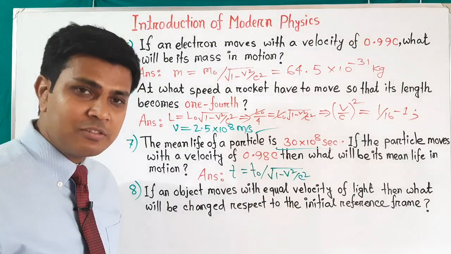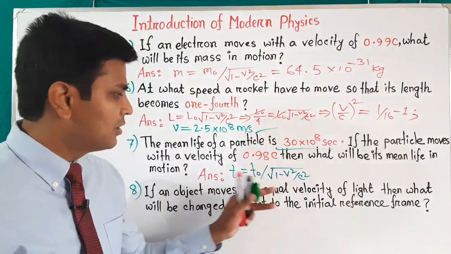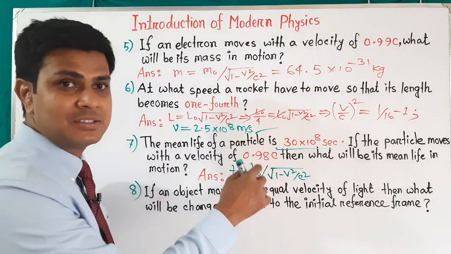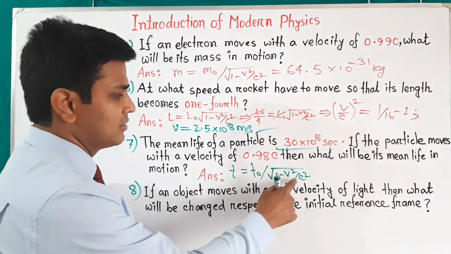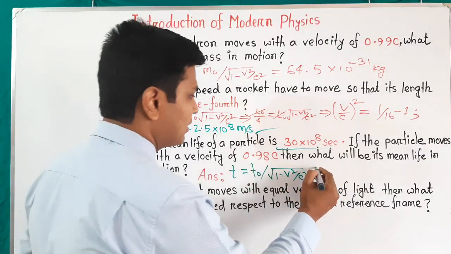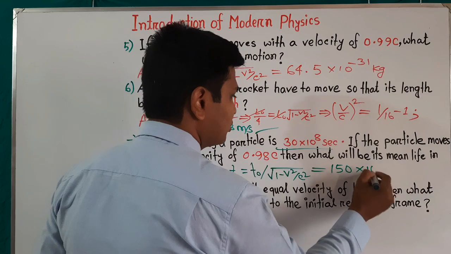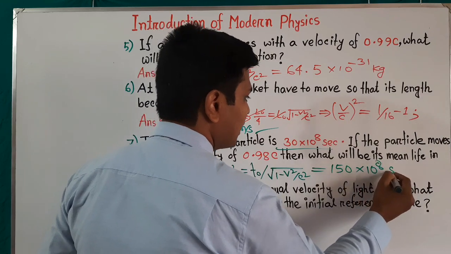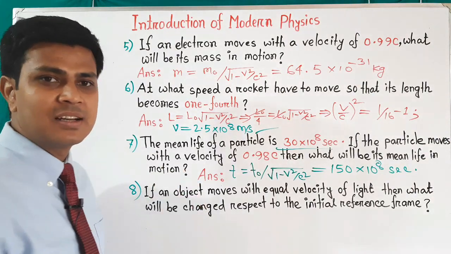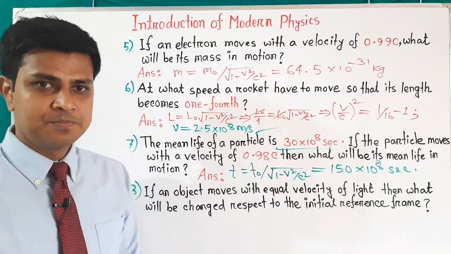Now if we put the value, t naught is given 30 into 10 to the power 8, v is the velocity, whose value is given 0.98 c, and c. Then after calculating this expression, we will get the result 150 into 10 to the power 8, and its unit will be second. So this is the answer of question number 7. I hope all of you have understood.